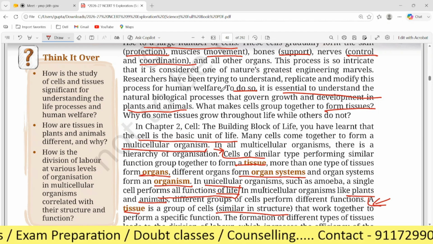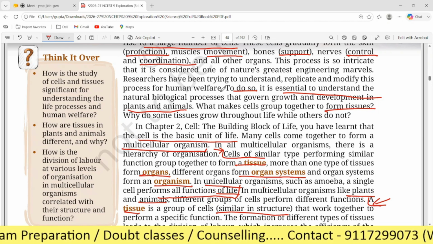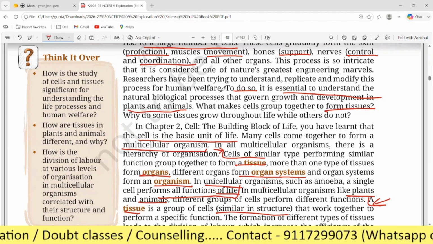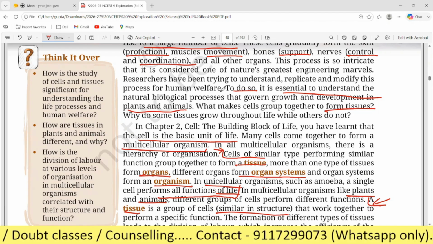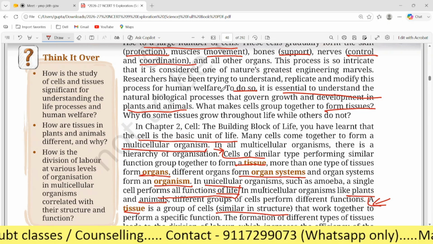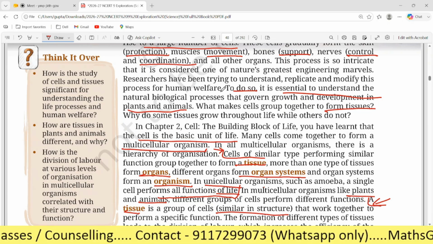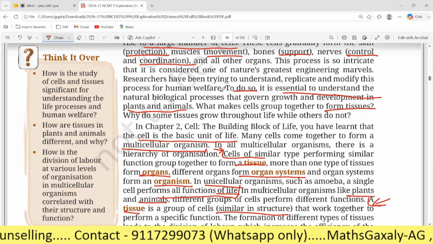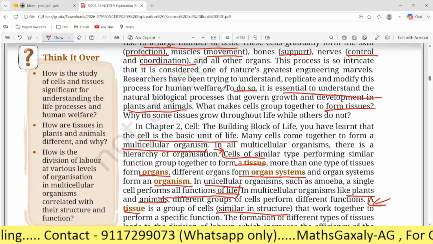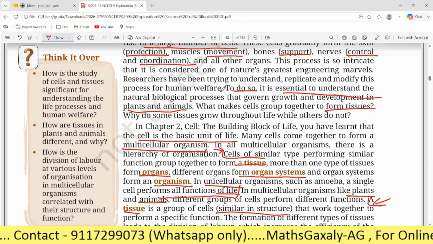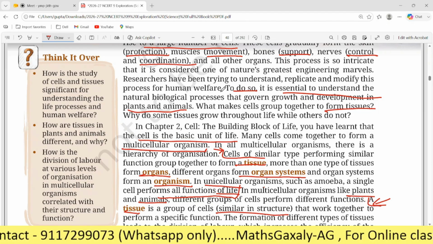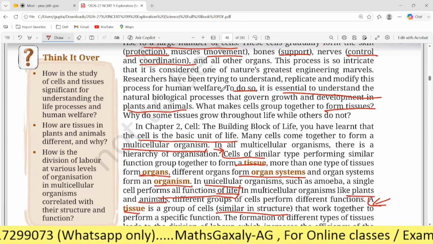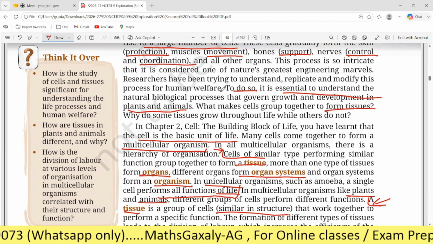This is mainly because a plant, usually a tree or a small plant, can't move from place to place. It has to stay in one spot its entire life. Due to that reason, it needs a strong structure in order to withstand the extreme heat, droughts, winds, rains and all that. It needs a strong body. So usually a tissue in a plant is optimized for glucose synthesis. Yes, dear.